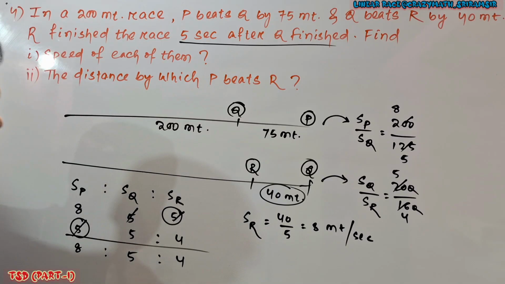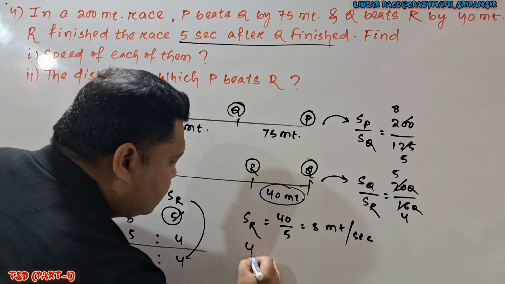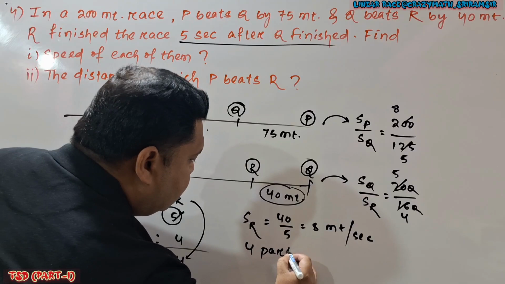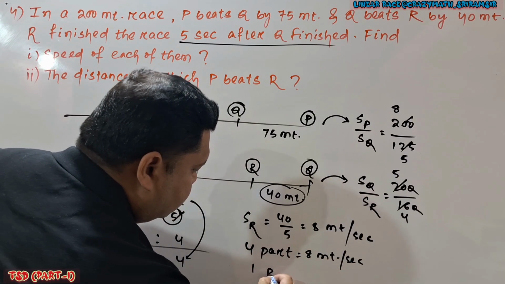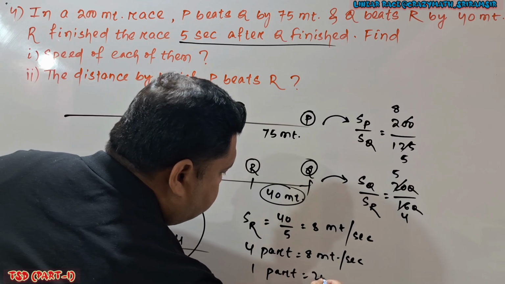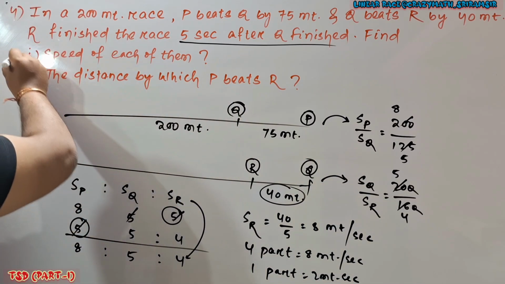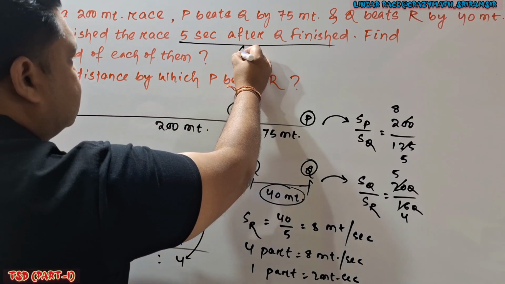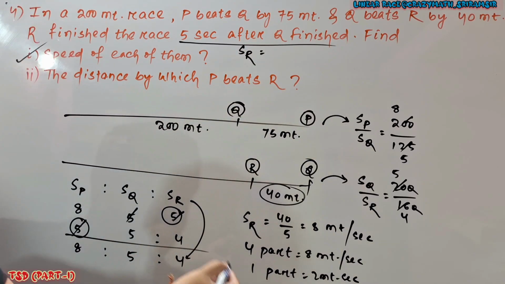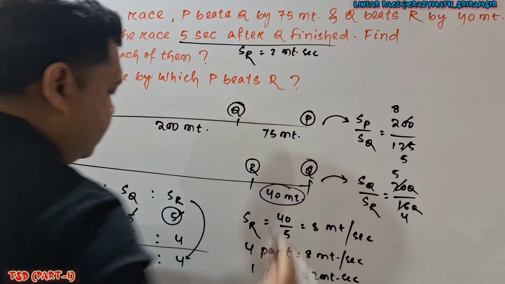Clear? Achha, here it is given 4 part. Speed of R is 4 part. So can I write that 4 part is equal to 8 meter per second. Then 1 part is equal to 2 meter per second. So this is the speed of what? Speed of R. Question number I, bit I, it is given speed of each of them. So speed of R I will get how much? This is 2 meter per second. Clear?